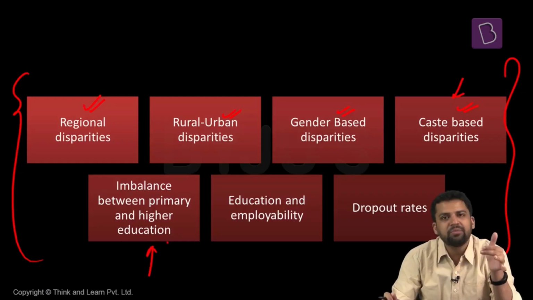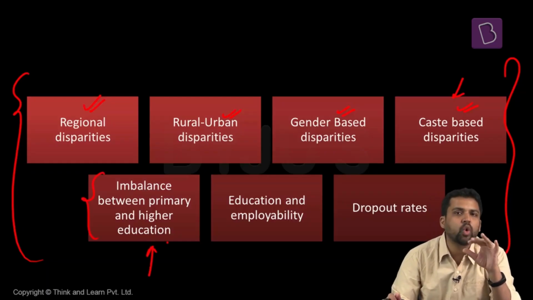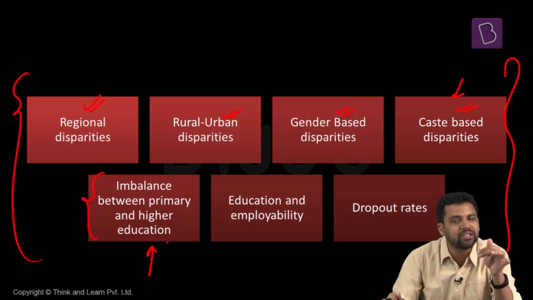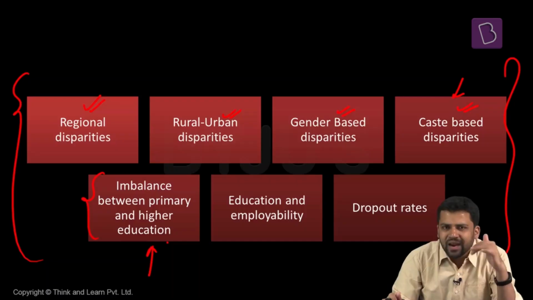We also see an imbalance between primary and higher education. What do we mean by this? Of the people who enroll for primary education, many will drop out and will not take up higher education. So the number of people enrolled for higher education is much less than those enrolled for primary education, and this decreases in a very steep manner.